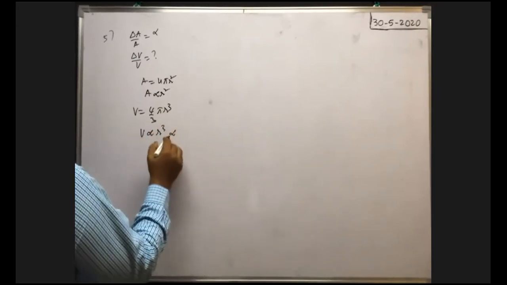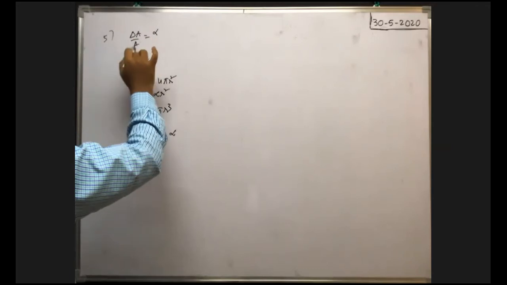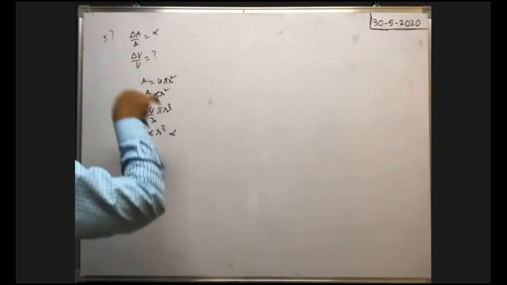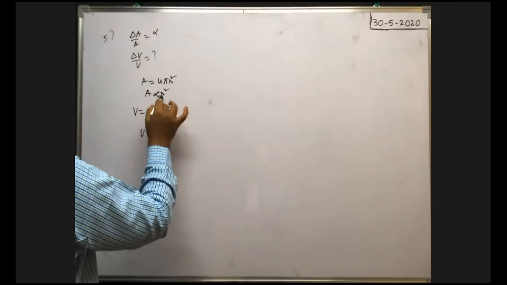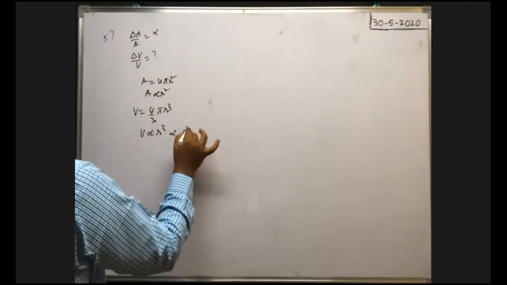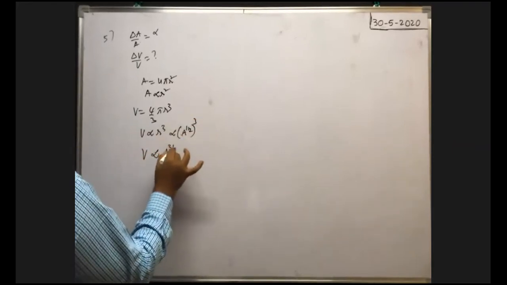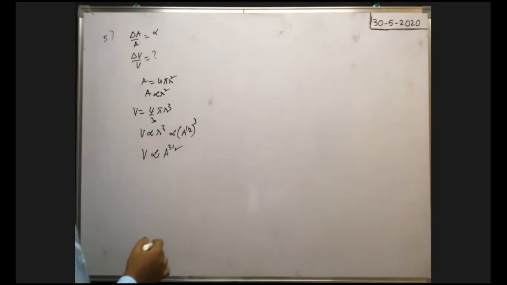That is proportional to, because the relative error in the measurement of area is given, and for volume they ask. That's why, in between V and A, we need the relation. R means we can write root A, no? Root A means A to the power of 1 by 2. Whole cube is there. So V is proportional to A to the power of 3 by 2. It is the relation between volume and area.